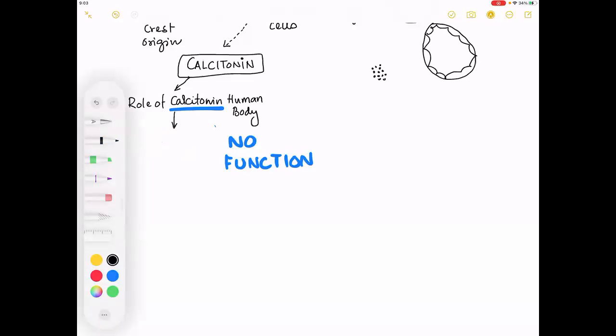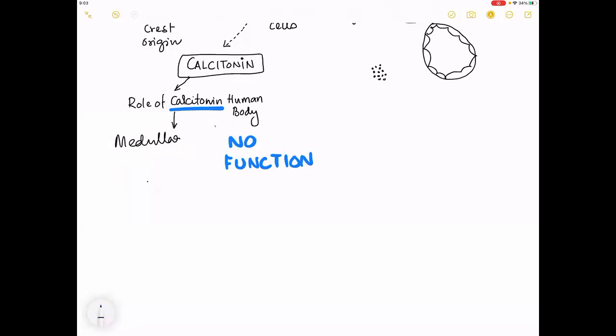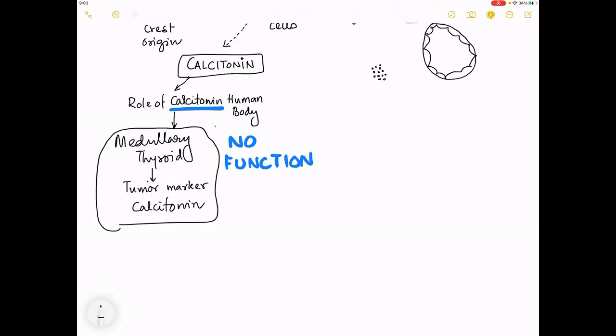So that one kind of cancer called medullary thyroid cancer can have a marker or a tumor marker called calcitonin. So if you have known calcitonin decreases the serum calcium, in human body, human calcitonin does not decrease the serum calcium.